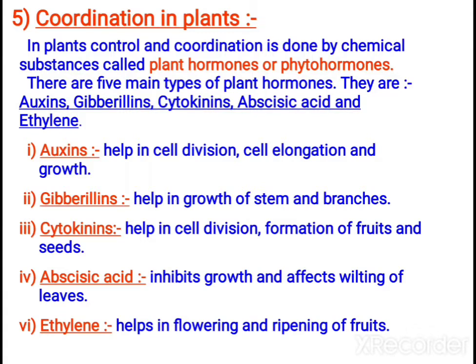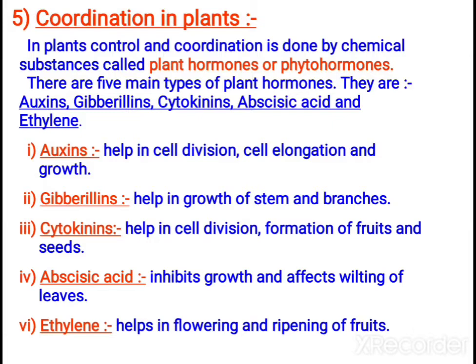Next is abscisic acid. It inhibits growth. Falling of leaves and wilting of leaves are also promoted by abscisic acid. You call it the stress hormone also.